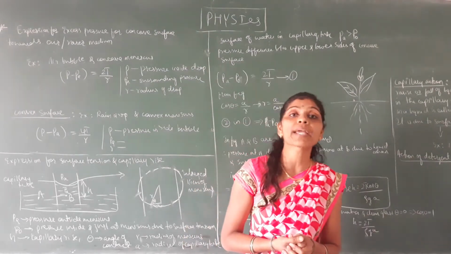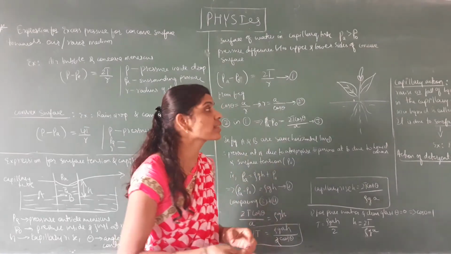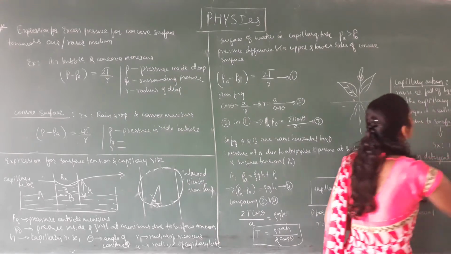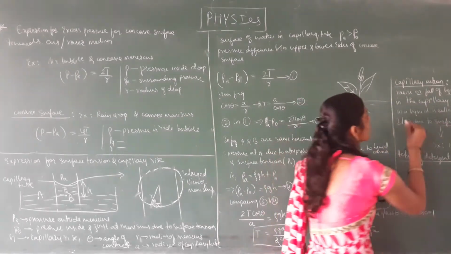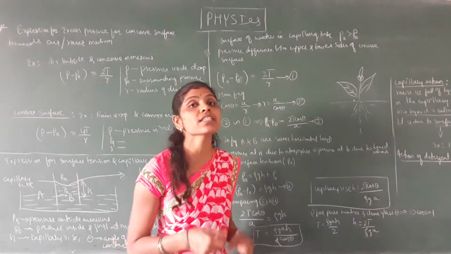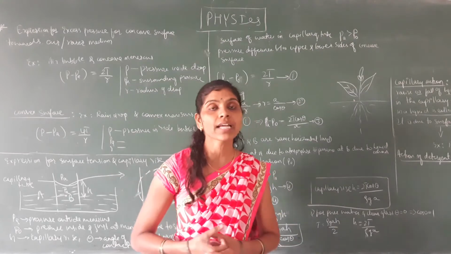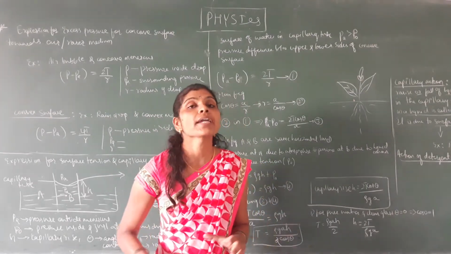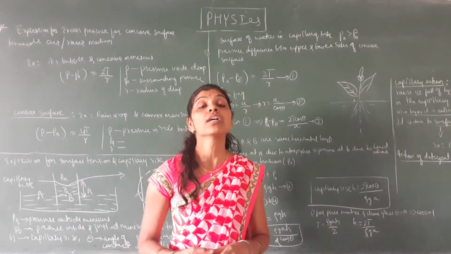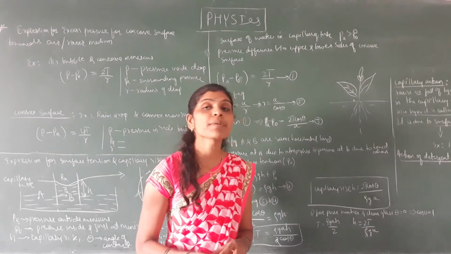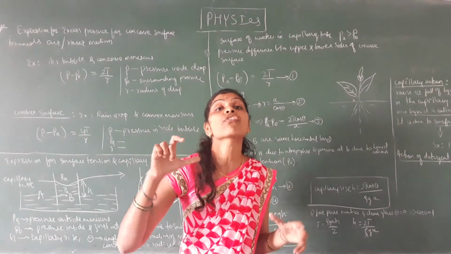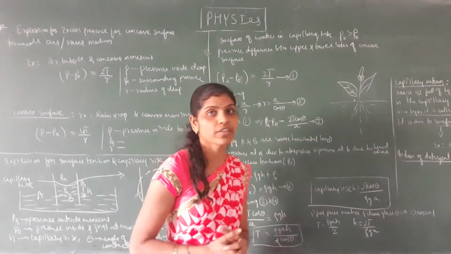So what is the meaning of capillary action? Capillary action is the rise or fall of a liquid from its free surface in a capillary tube dipped partially in a liquid, and it is called capillarity. Capillary action is due to surface tension. Some examples of surface tension in day-to-day life: formation of drops is due to surface tension, and formation of raindrops is also due to surface tension.